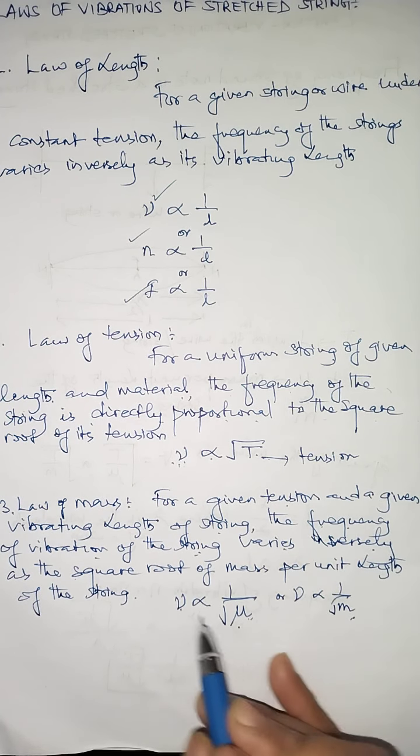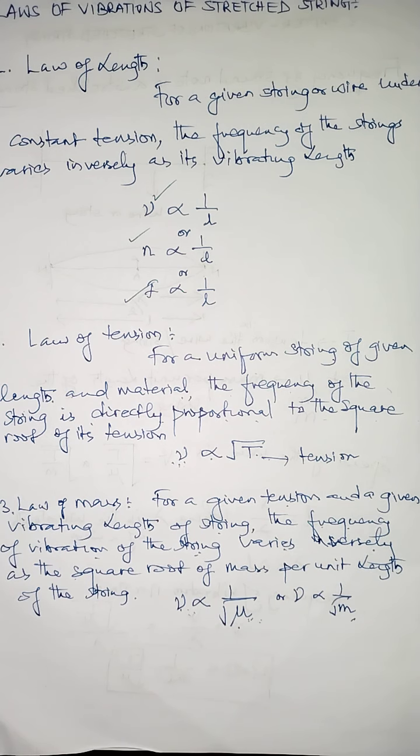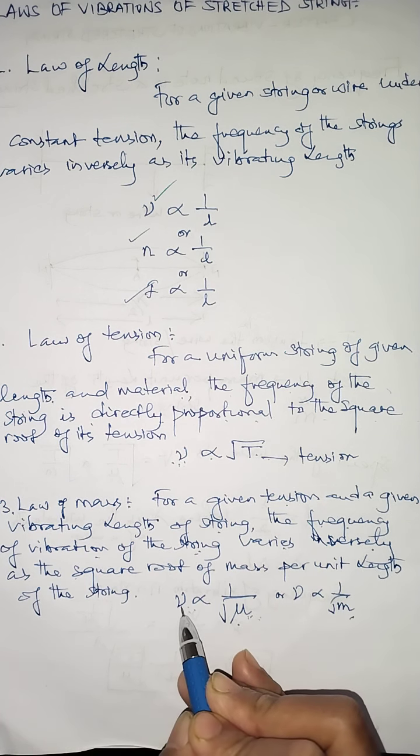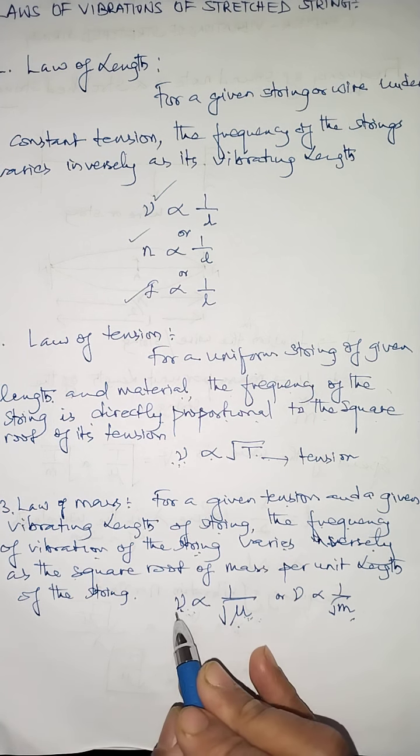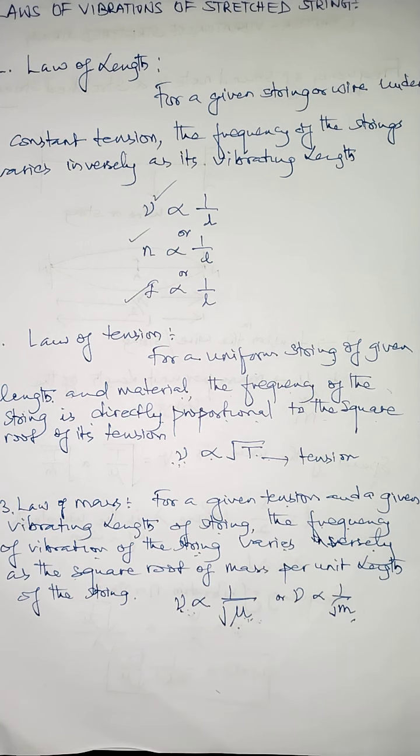But the frequency and the mass per unit length are inversely proportional to each other, which means smaller the amount of mass in a given length, okay, more is the frequency of vibration. Larger the amount of mass present in a given length, okay, less is the frequency of vibration. Now this is just due to the thickness also. Suppose you have strings of different thickness. Okay, in a given length, if the string is thicker, then that string at a given length has more mass, than the string which is thinner at a given length.